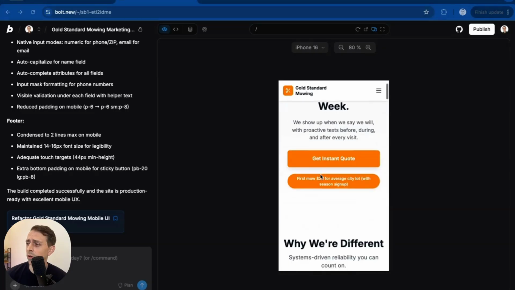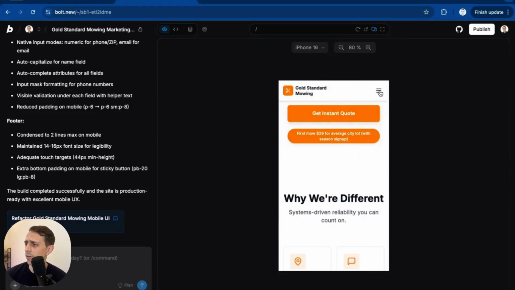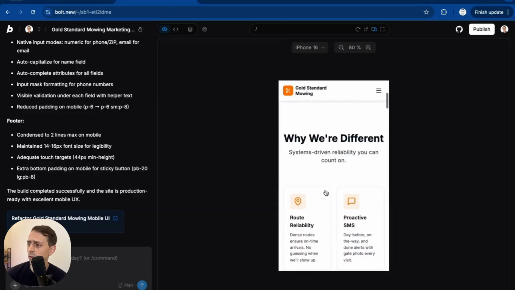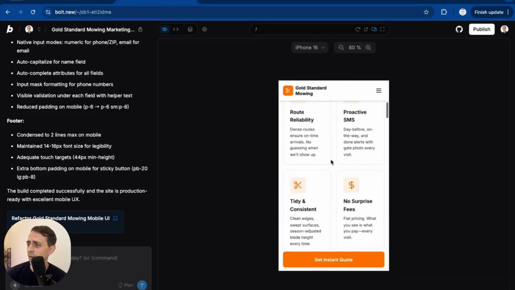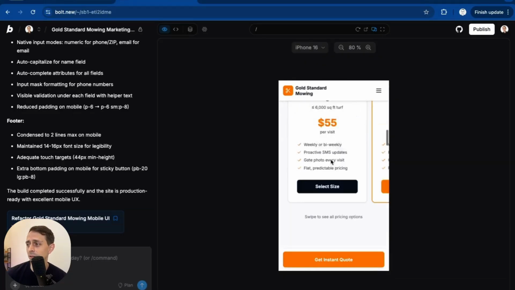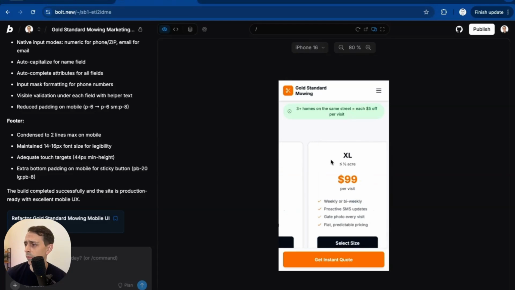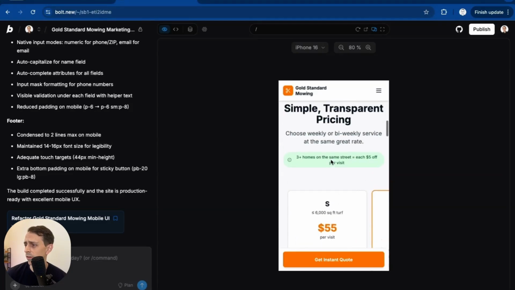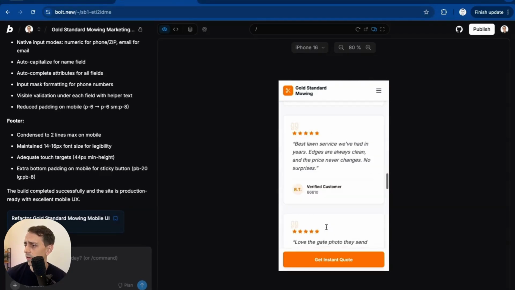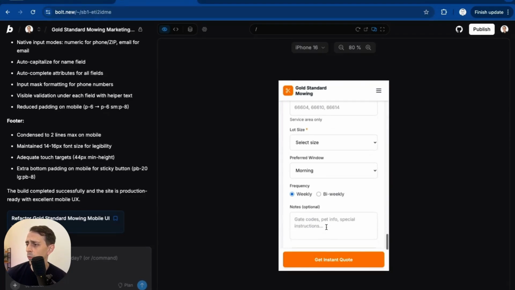Okay, so now we've got it in mobile. We've got a little navigation menu here. We've got our CTA for instant quote. It gets sticky here. This looks not bad. We can scroll across the different prices. And then we have the form at the bottom.